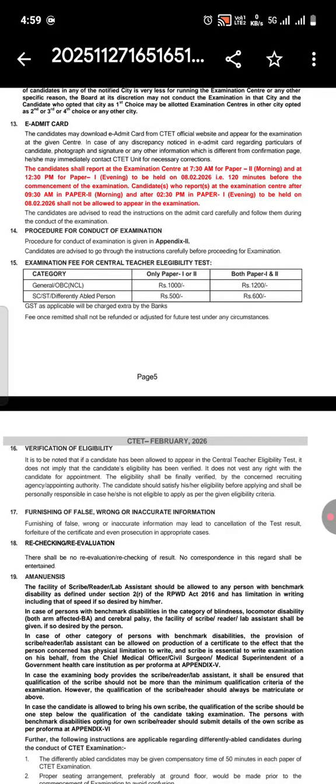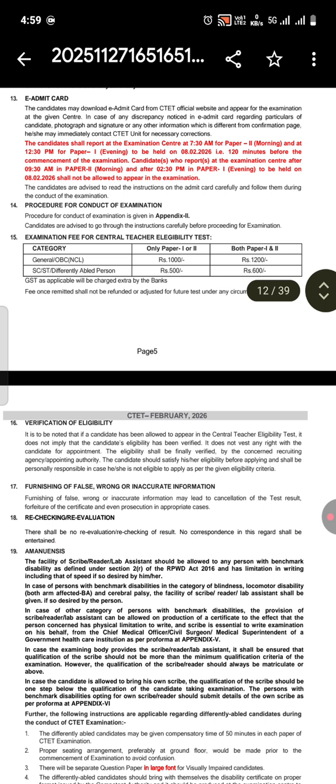The candidate shall report at the exam center at 7:30 a.m. for paper 2 morning and at 12:30 p.m. for paper 1 evening, to be conducted on 8th of February 2026, that is 120 minutes before the commencement of the examination.